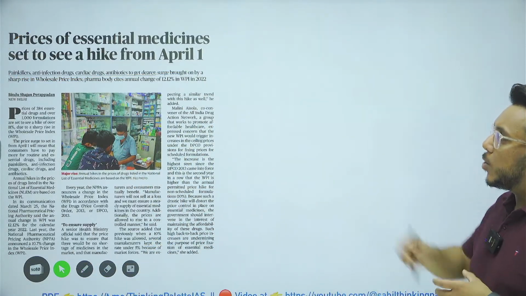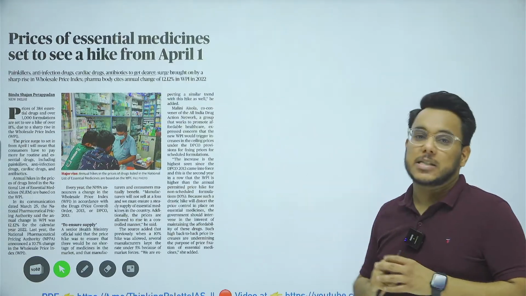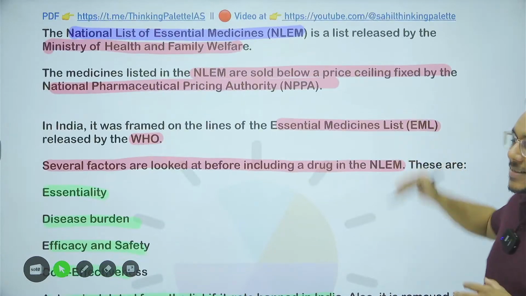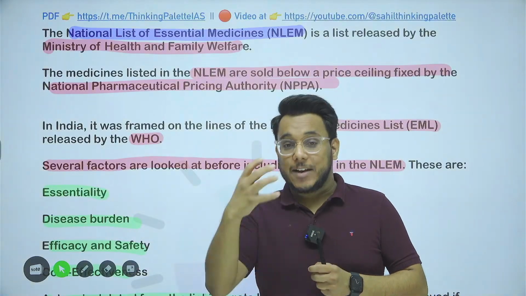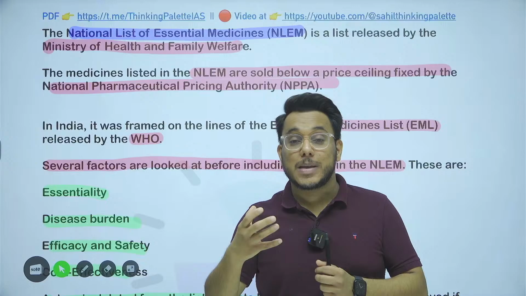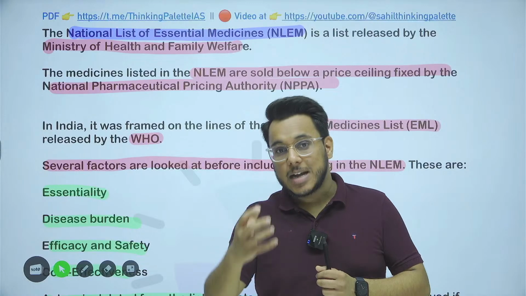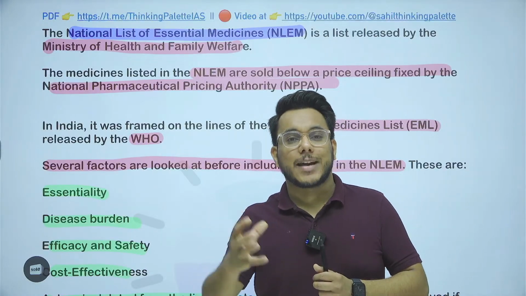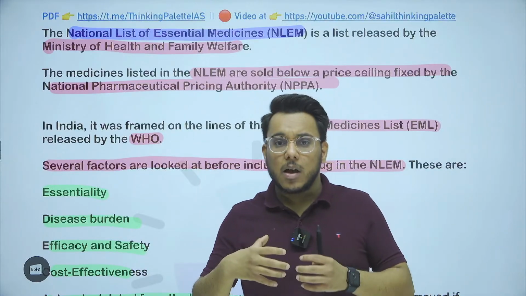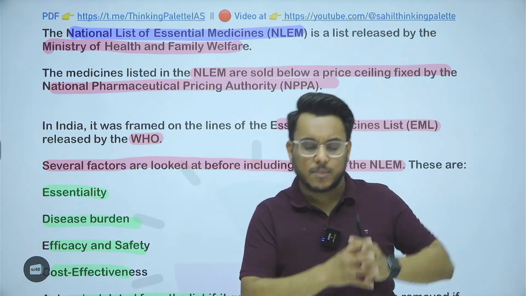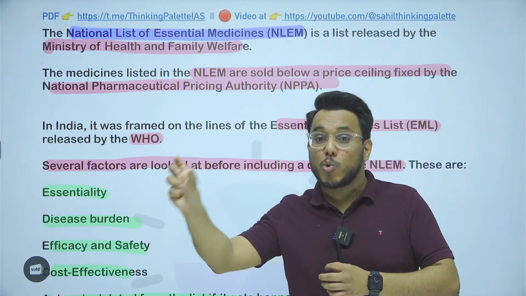First of all, let me tell you what these essential medicines are, what this national list of essential medicines is, and what change is now coming. So basically, guys, understand that there are certain diseases which have a lot of burden. They infect a lot of people, and often people might not be able to afford the medicines because of poverty. But Article 21 of the Indian Constitution talks about the right to life and liberty. And within the right to life, in the Paschim Banga Khet Mazdoor Samity case, for example, the Supreme Court provided that the right to life will not be complete until the right to health is provided.